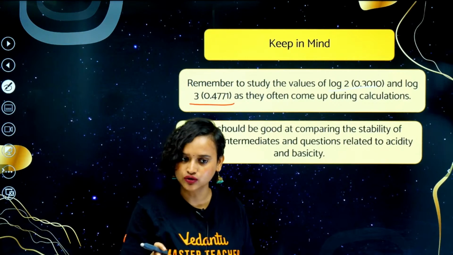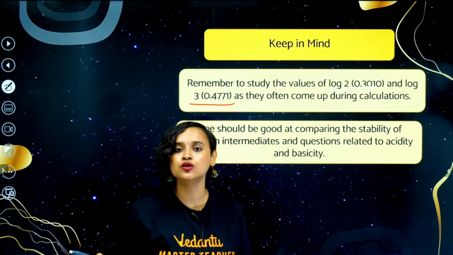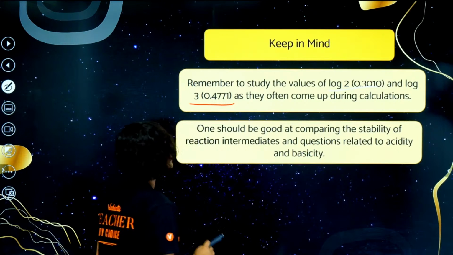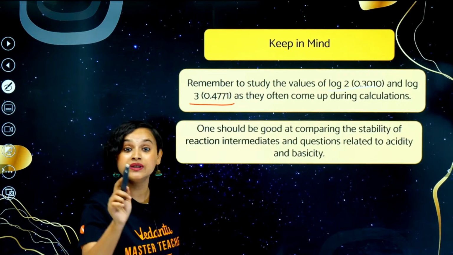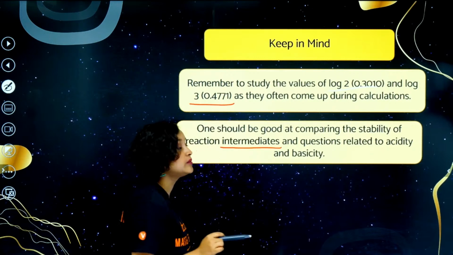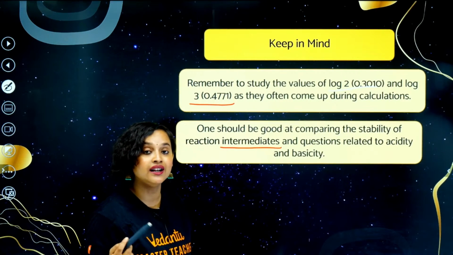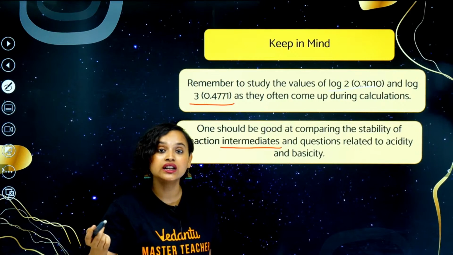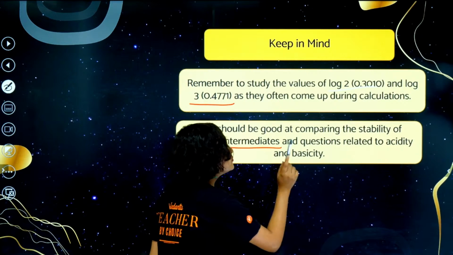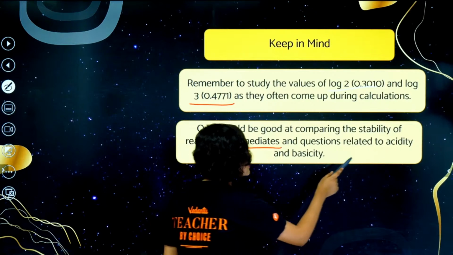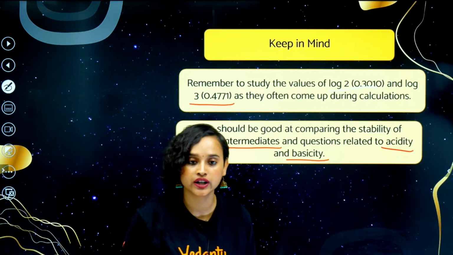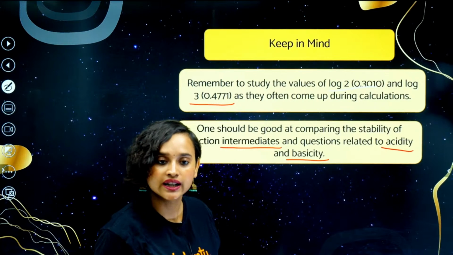So let's just learn the values so that it doesn't take you so much time. Apart from that, you must be good at comparing the stability of reaction intermediates. They keep asking you a lot about intermediate products, what is forming in the intermediate step. So make sure that you learn this. Also, questions related to acidity and basicity are very, very important. Get it?